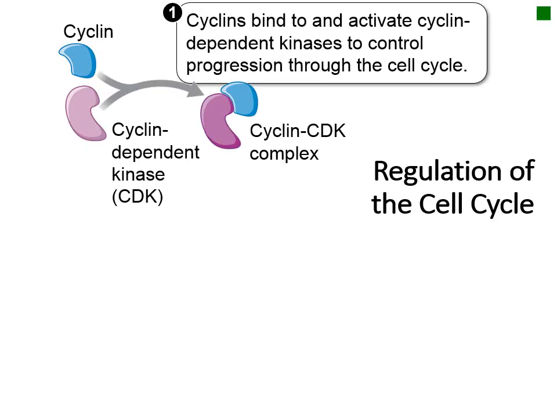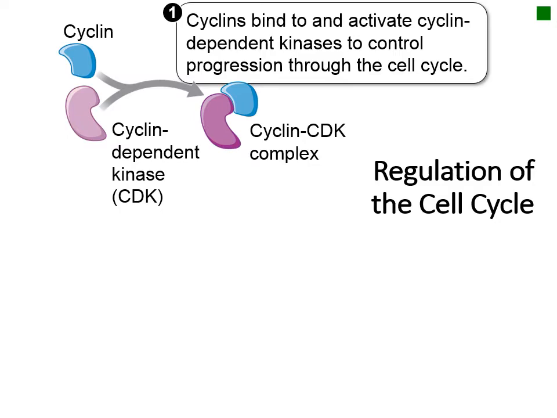This regulation is controlled by a specific set of proteins called cyclins. The name of these proteins comes from the fact that they appear and disappear from the cell in a cyclical fashion. When a cyclin protein appears in the cell, it will bind to an enzyme called a cyclin-dependent kinase, forming the cyclin-CDK complex. The cyclin-dependent kinase cannot function until it binds to the cyclin.